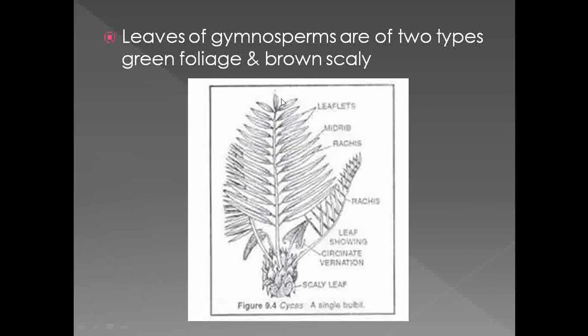If we observe the pattern of leaves, they show the presence of compound leaves, and the leaves are pinnately arranged, or there is a bipinnate arrangement of the leaves.